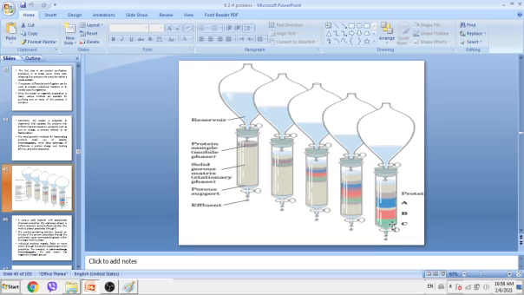Once it reaches this color, we remove that beaker and bring another one to let this color go into it. Once it finishes, we can use another beaker. This way we will have many beakers with different proteins. That's how column chromatography works.